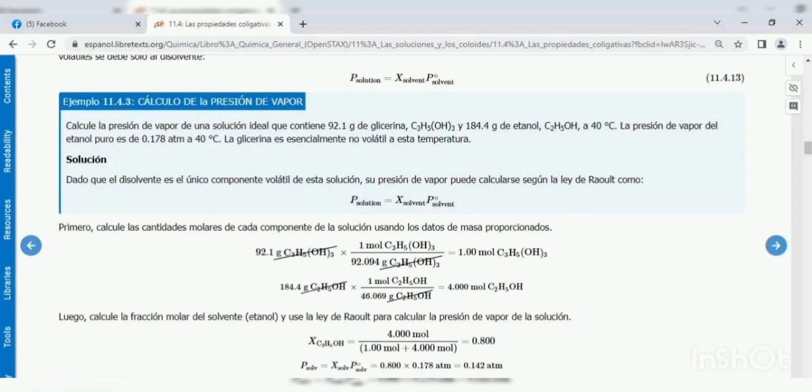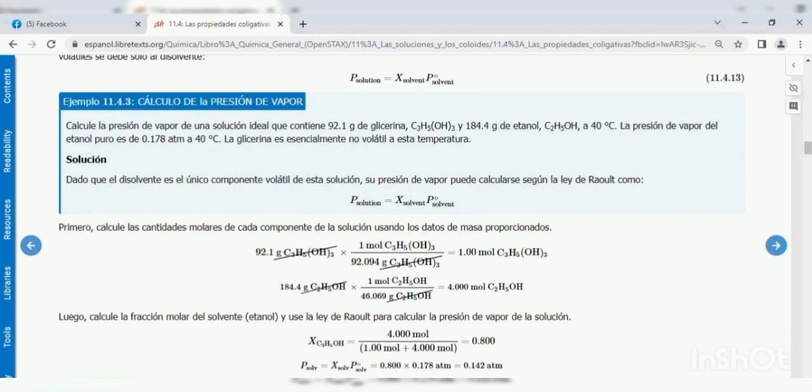We first calculate the molar amount of each component of the solution using the mass data. We multiply 92.1 grams of glycerin times one mole over 92.094 grams, which equals 1 mole. Then we calculate the mole fraction of the solvent, which in this case is ethanol, and use it to calculate the vapor pressure of the solution.